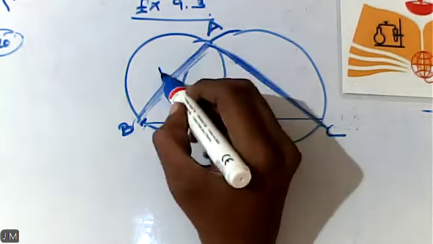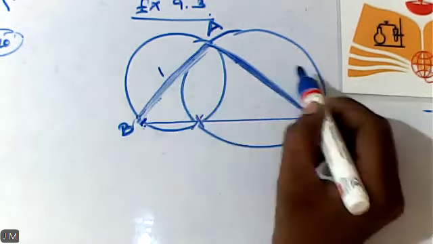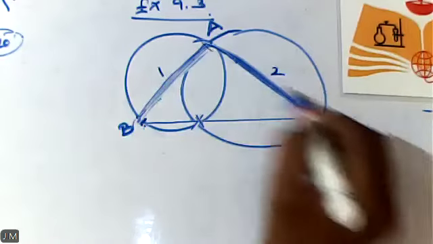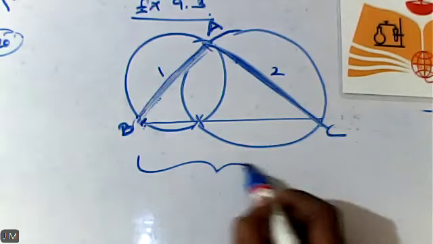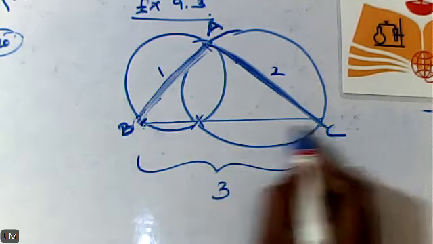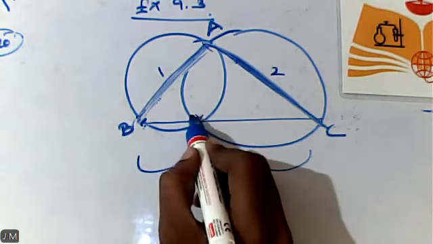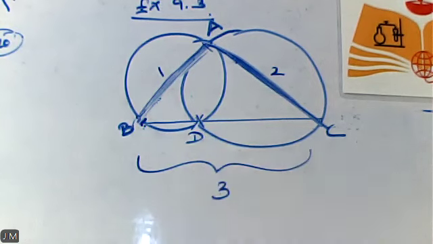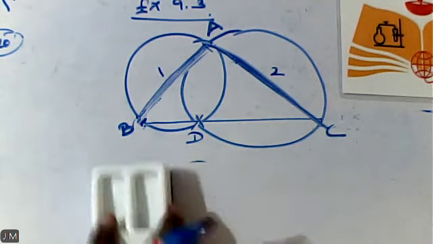Here AB is my first side of a triangle and AC is my second side. Then what will be my third side? Which is nothing but BC. So, the point lies on the third side, here only. Now, can you read the question once again?